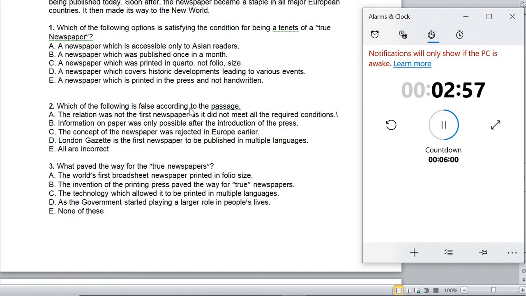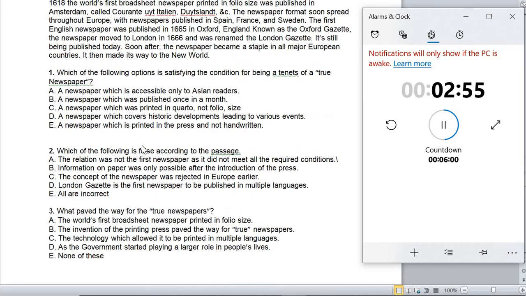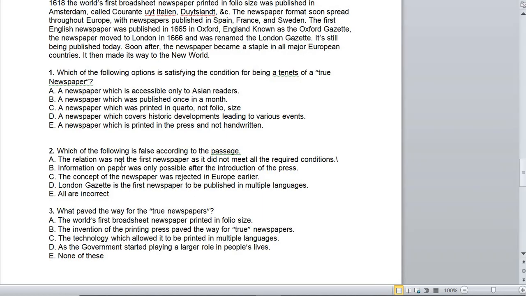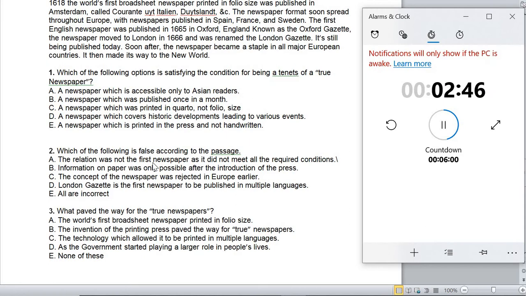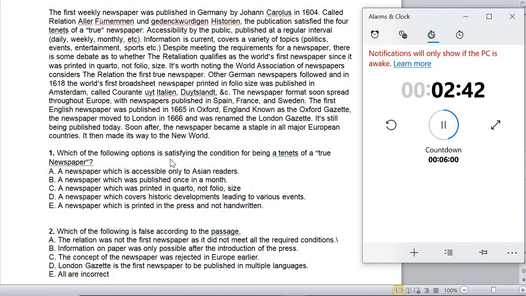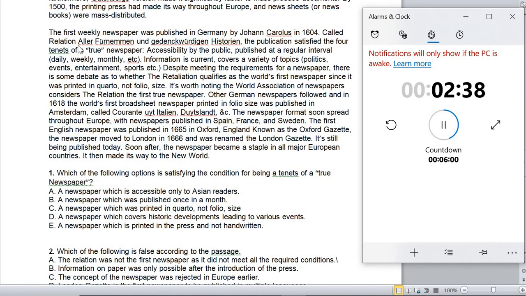Which of the following is false according to the passage? So here we'll use a jumbled method of identifying or validating the options. The first one, the relation was not the first newspaper as it did not meet all the required conditions. So is it true or false? The C, the relation, yes, relation qualifies as the world's first newspaper, right?